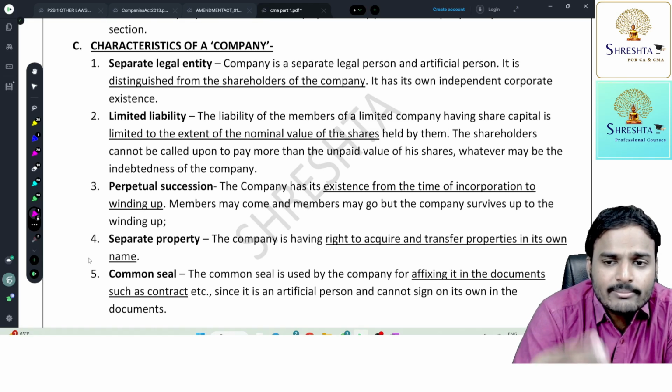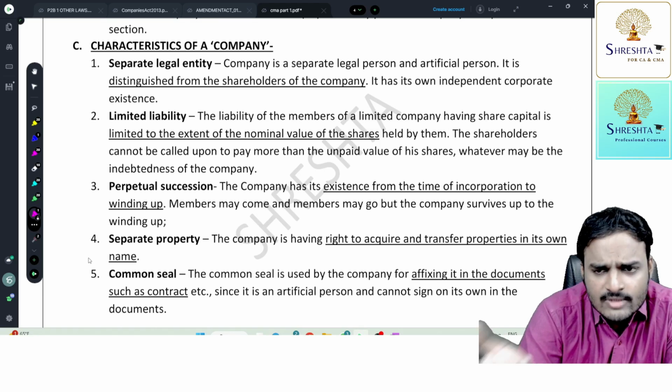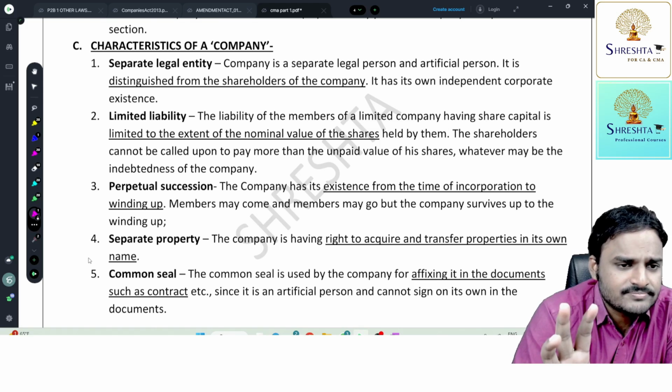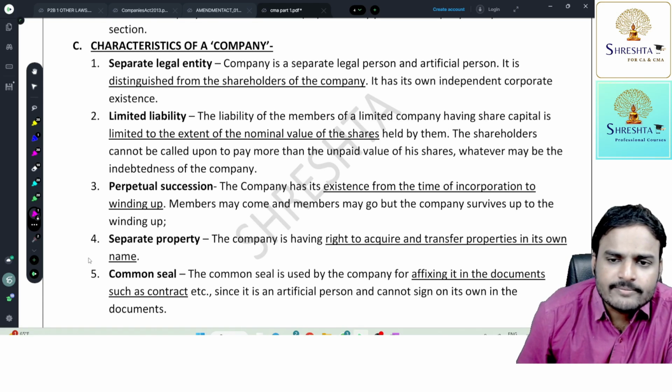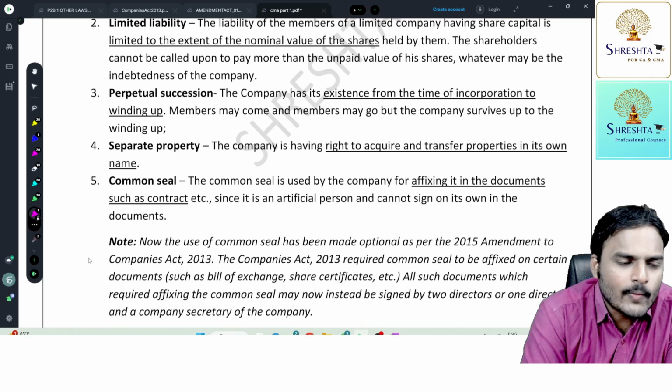Every time you need to amend the deed, every time you need to change the deed, every time you need to make changes. In a company type of organization, you can't find those changes. Separate property: the company has the right to acquire and transfer properties in its own name.